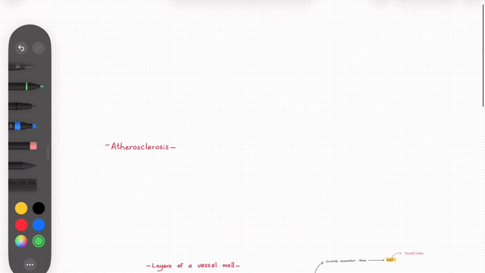Let's see how mechanical stimulation by increased blood flow can cause vasodilation. You know that regular exercise is good for cardiovascular health. If we exercise regularly as a habit, it can increase our cardiac output. This increased cardiac output can increase the blood flow and the frictional